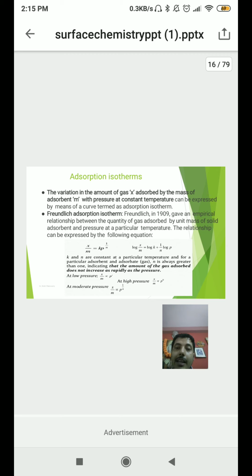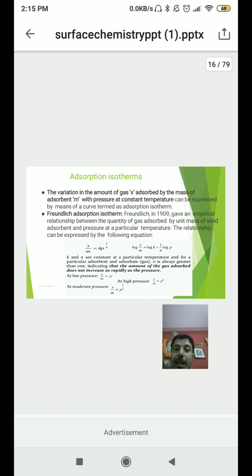Here k and n are constants at a particular temperature and for a particular adsorbent and gas, and n is always greater than 1. Always remember that n has to be greater than 1, indicating that the amount of gas adsorbed does not increase as rapidly as pressure. The adsorption process does depend on the pressure, but it does not increase in proportion as the pressure increases. So there will always be a difference.